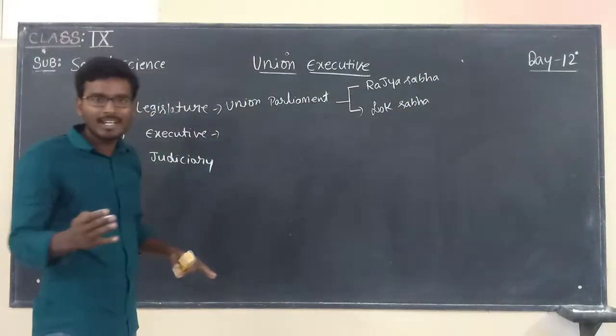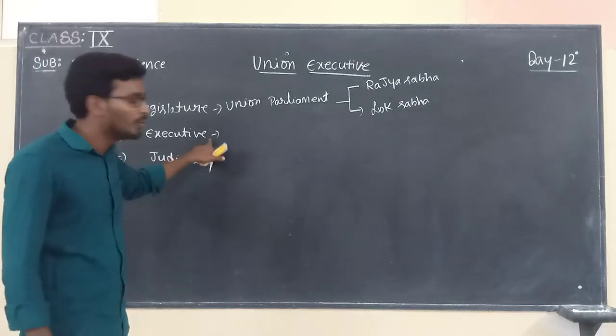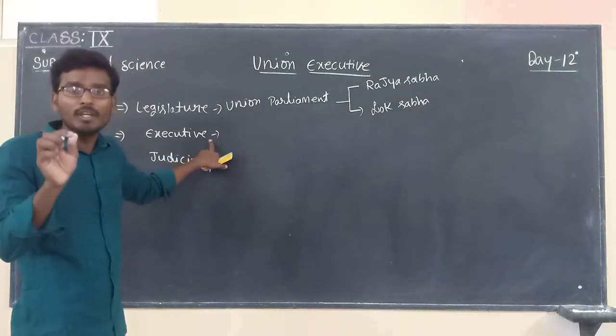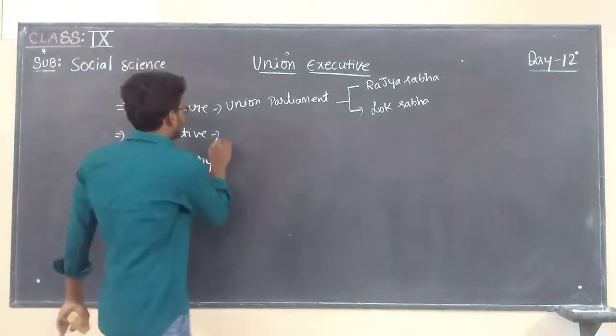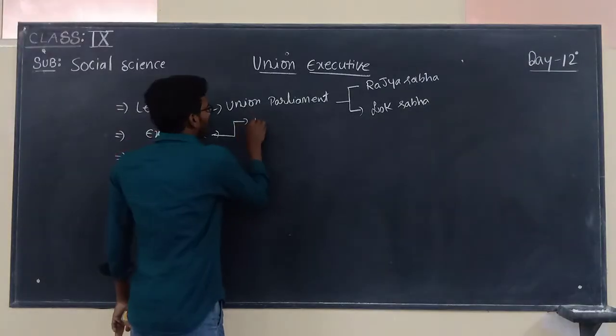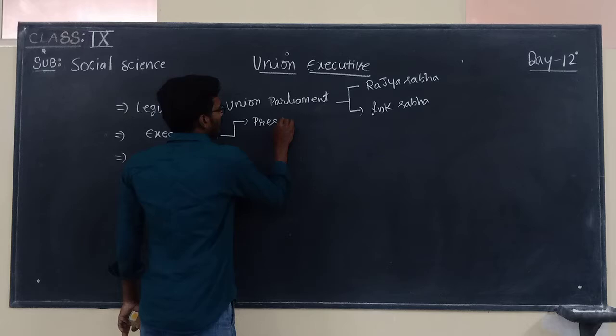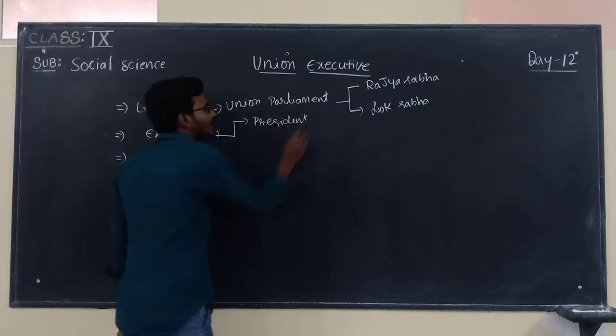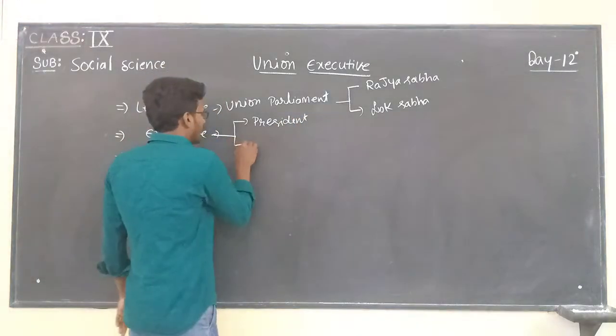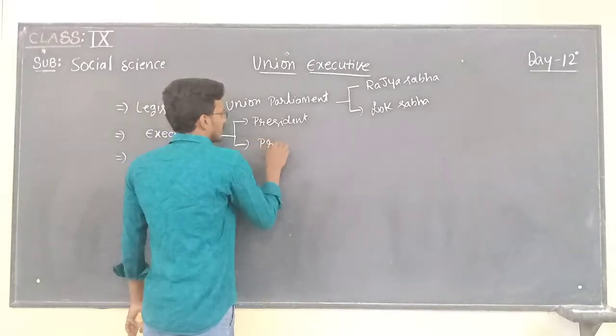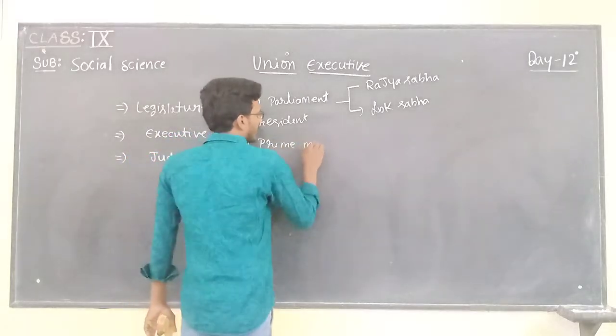Now, in this class, you are going to learn union executive, right? So union executive comprises the President and Prime Minister.